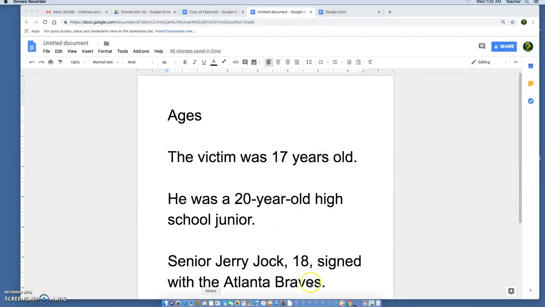The last thing you need to know is if you're using an age to describe the age of someone behind their name and you're just saying the age like that, this is how it appears. Don't forget to use commas. Senior Jerry Jock, 18, signed with the Atlanta Braves. Make sure, however you used ages in your writing, if you used it, that you go through and check and make sure it's the right way.